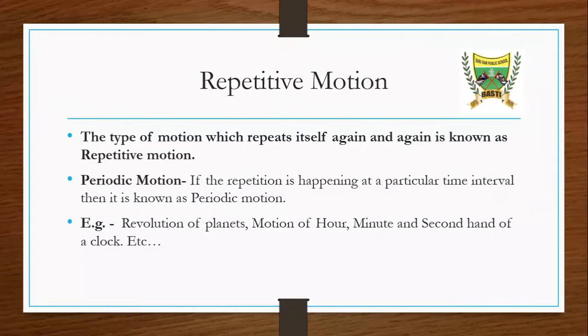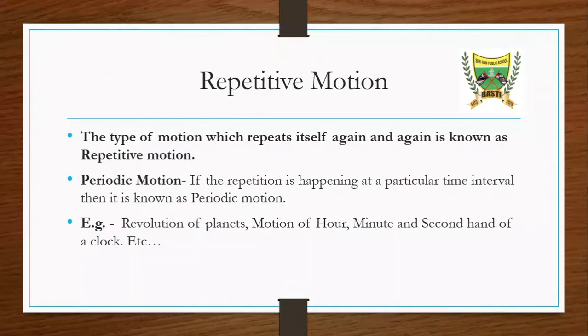And if we look at a watch or clock, we have seen that the minute hand, second hand, or hour hand rotate, they revolve, and after a certain time interval they again have the same position. So what does this mean? This means that many things in nature repeat themselves, whether at a particular time or at a random time.